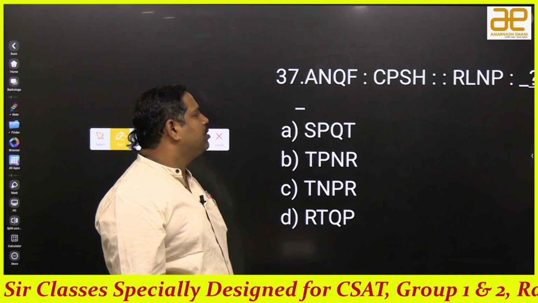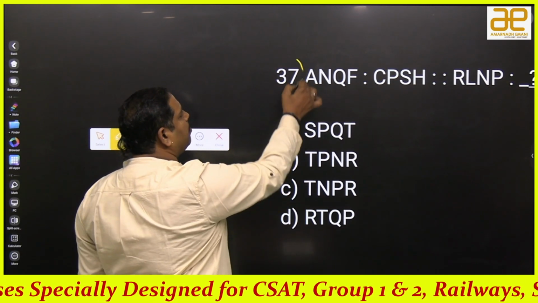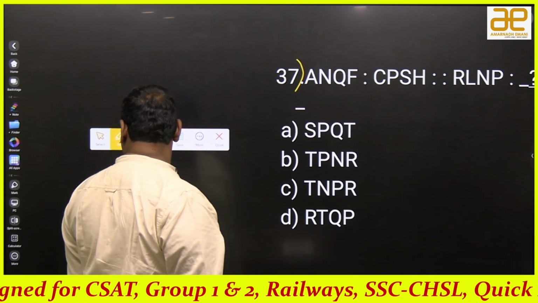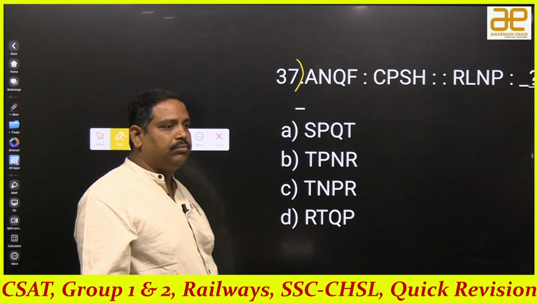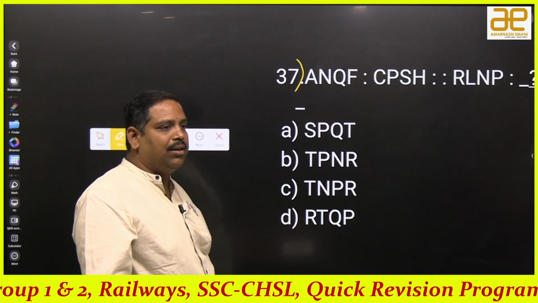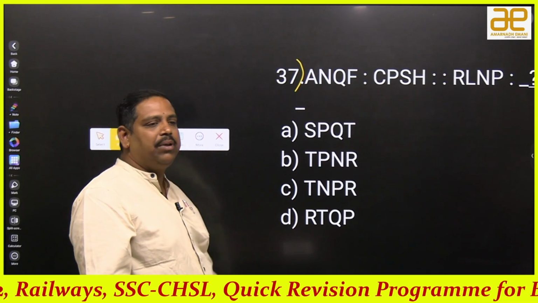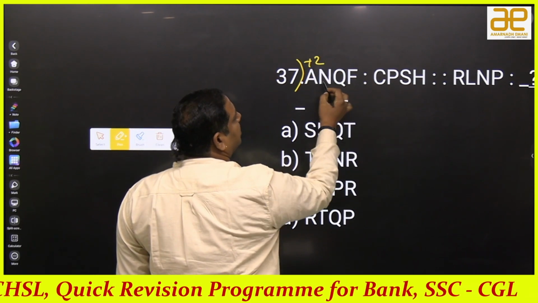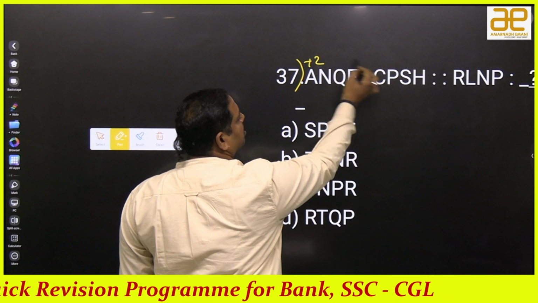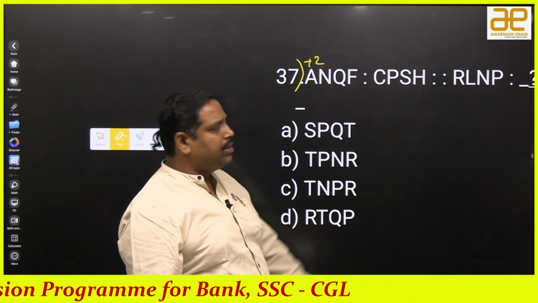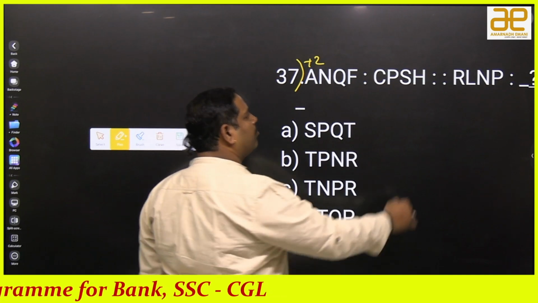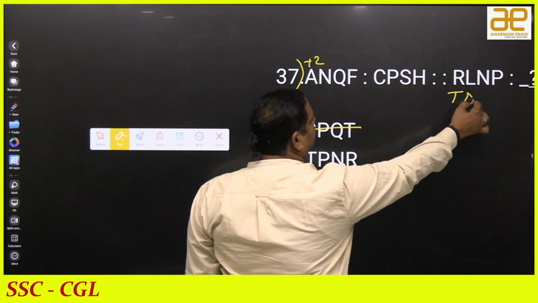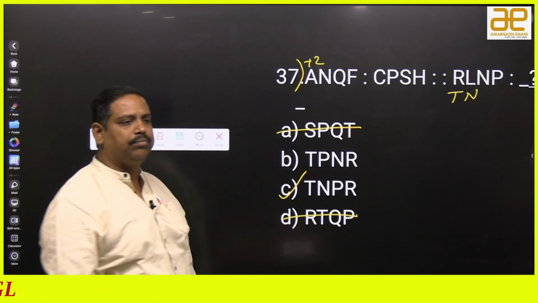Right, ANQF is to CPSH as RLNP is to question mark. You said C, I said I saw. What's the answer? TNPR. Let us check. ANQF: A plus 2 is C, N plus 2 is P, Q plus 2 is S, F plus 2 is H. Simply plus 2. The same you have to apply. R plus 2 is T. Okay, with T we have two options. L plus 2 is N. With TN we have only one option, so that is the answer. Okay.